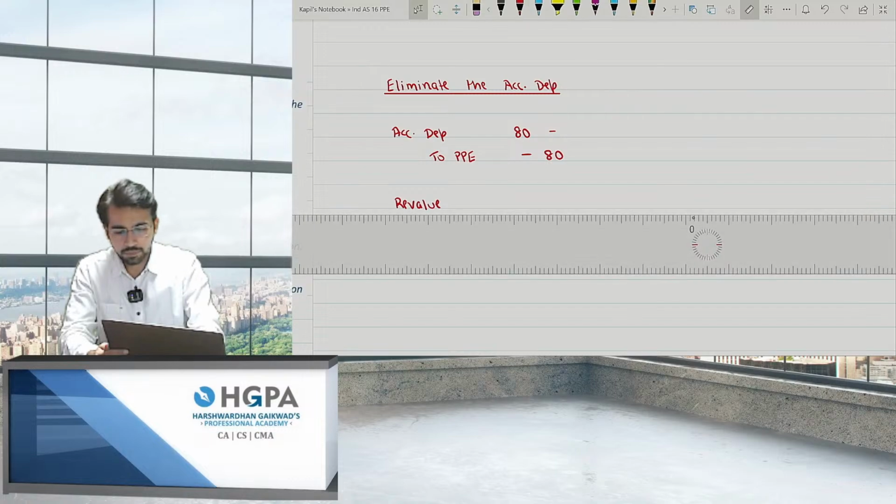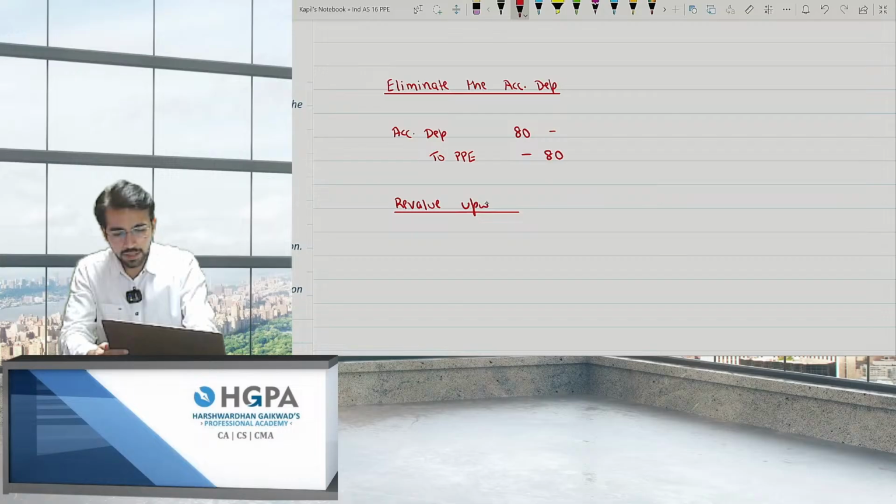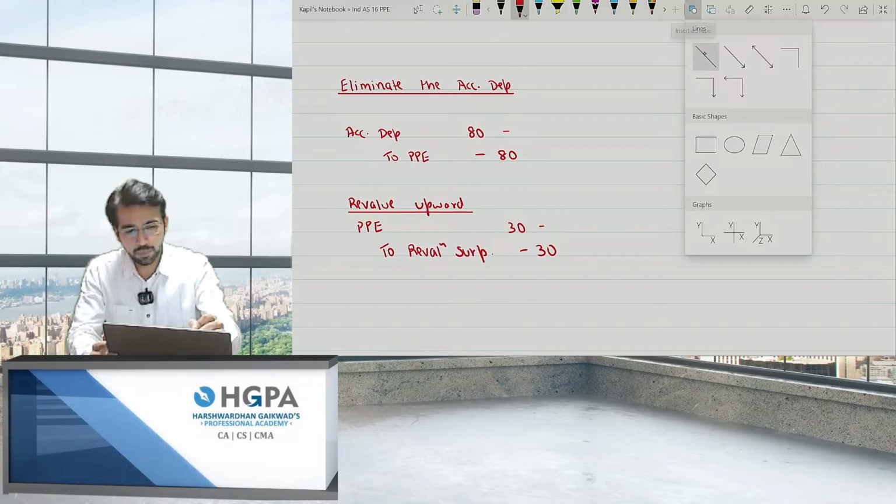And second is now revalue upward. How to revalue upward? It is very simple. Increase the value of the asset, that is PPE account debit, to revaluation surplus. How much is the surplus? 30. This is the first method. Can anyone give me the second method now?